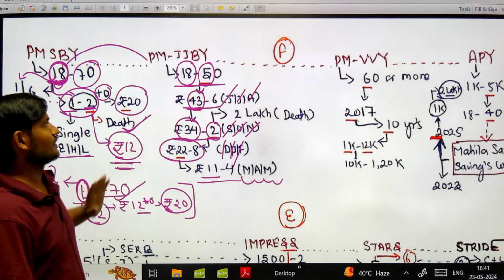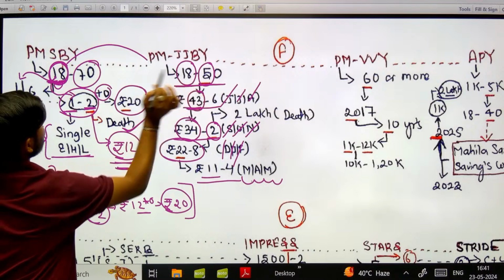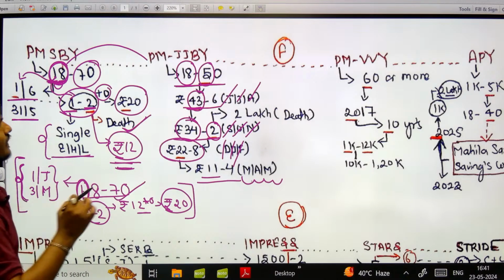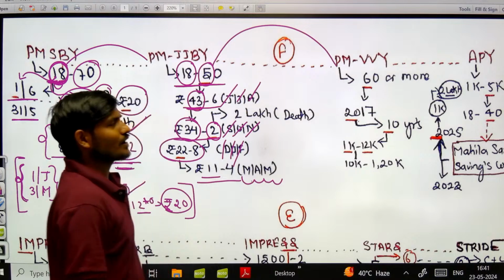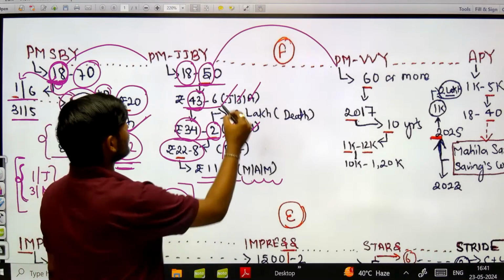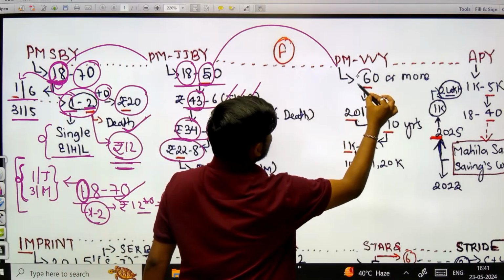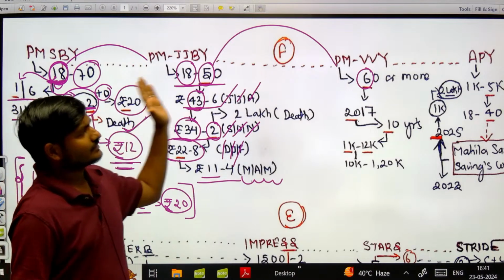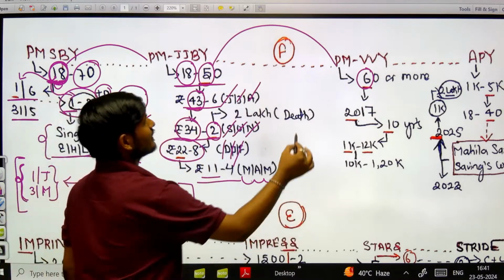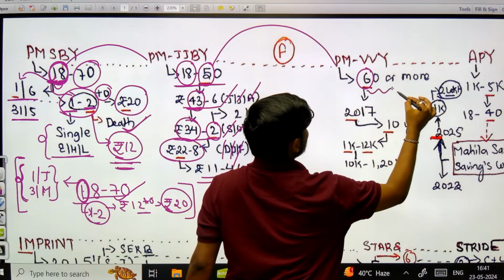ठीक है, अब देखो इस 18 से यहां तक पहुंच गए थे, that is 18 to 50. Now from this 50 I would reach out to another scheme, that is वाय वंदना योजना. ठीक है, अब यहाँ पे 5 था, यहाँ पे I took another consecutive number, that is 6, with the help of which I would be remembering the entire thing now. Now वाय वंदना योजना में जो eligibility है that is 60 or more.